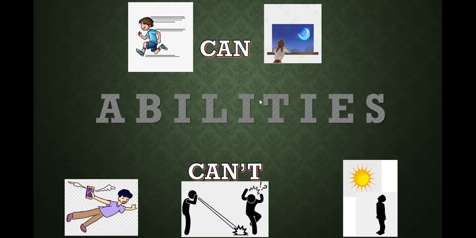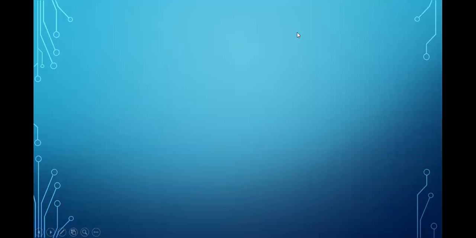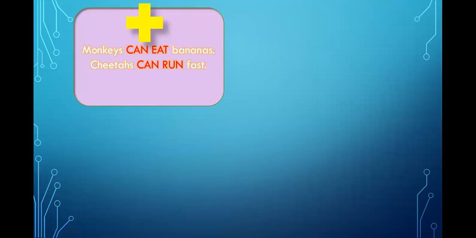Okay, so let's see. When we say yes, we have the possibility, yes, we have the ability, we talk about something positive. If we have something positive, we talk about a possibility, we're going to use can with a verb in simple form.